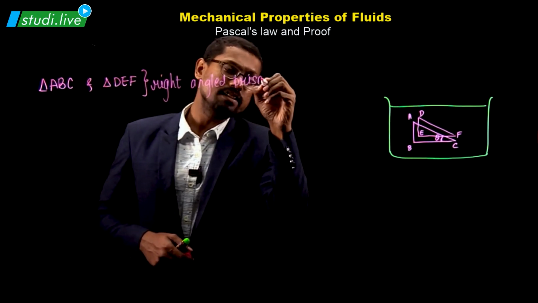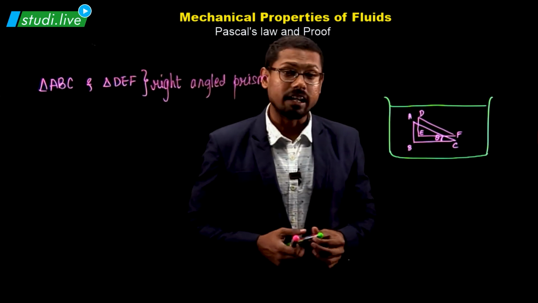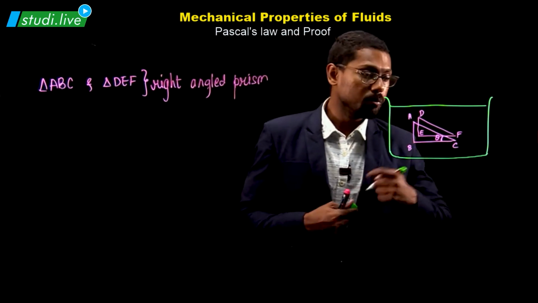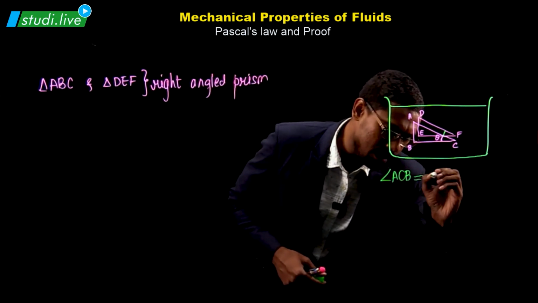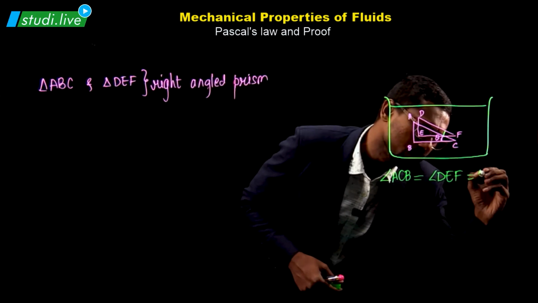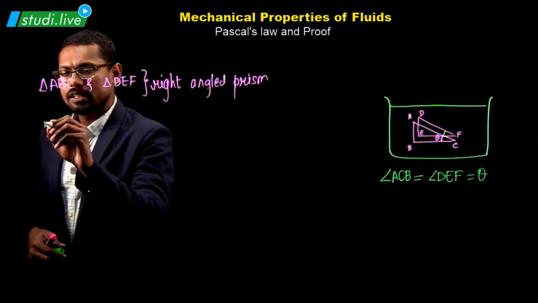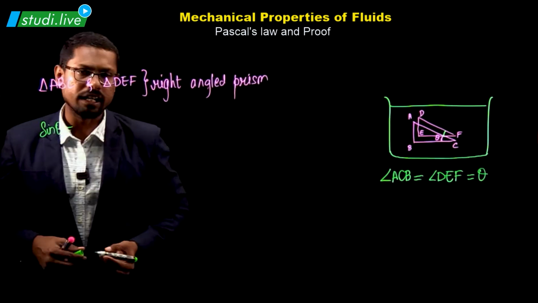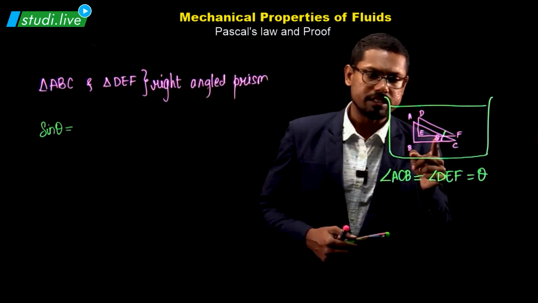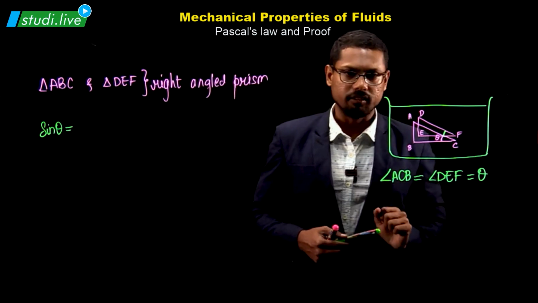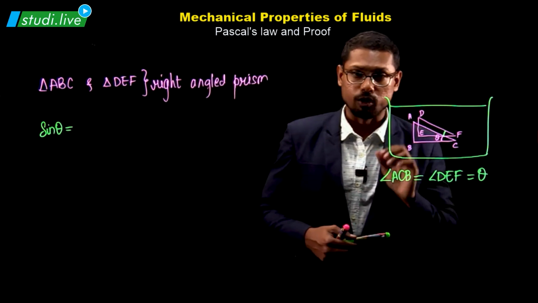Very simple and it's very easy. Please focus with me. I also said that there is an angle theta, ACB. There's one more angle theta, DEF, right? So angle ACB is the same as angle DEF and that is equal to theta. Now let's calculate sine theta. What is sine theta? Sine theta from here is basically something that is happening with AB divided by AC. What is cos theta? Something that is working with BC divided by something that works with AC.